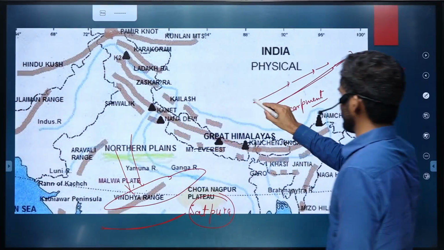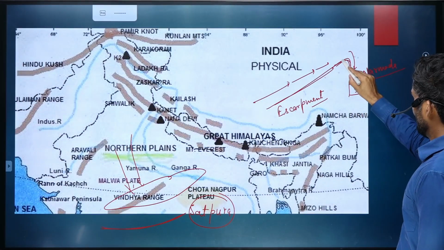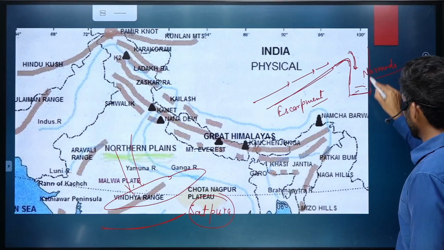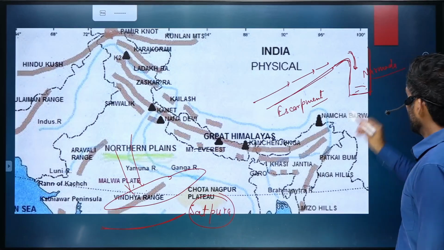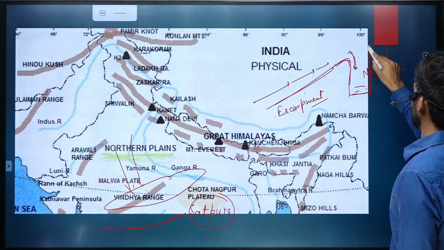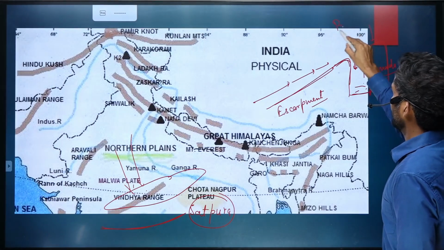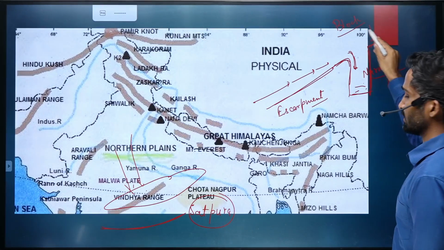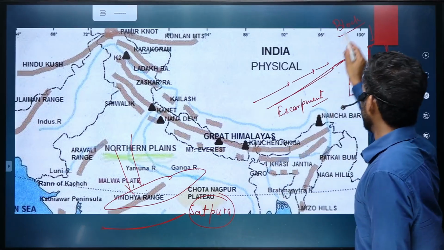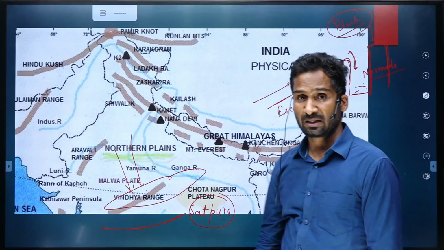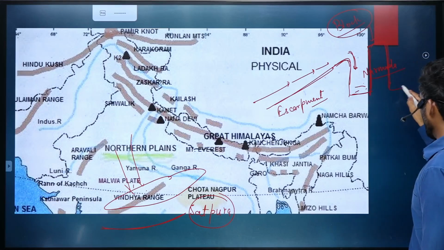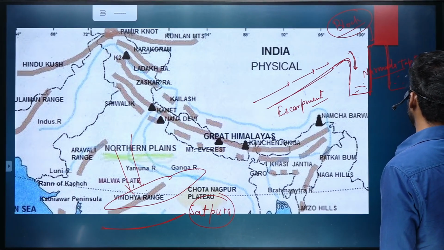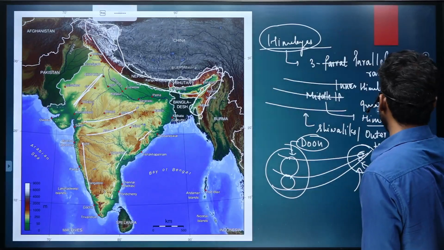As I told you, if you're moving from the northern side, once you fall from Vindhya, you'll fall into Narmada, and then again there is a wall-like structure, and this structure is nothing but a block mountain called Satpura. This is a block-like structure, so that is why it is called a block mountain. And south of Satpura we have another river flowing called the Tapti river. We'll talk about these rivers later on.